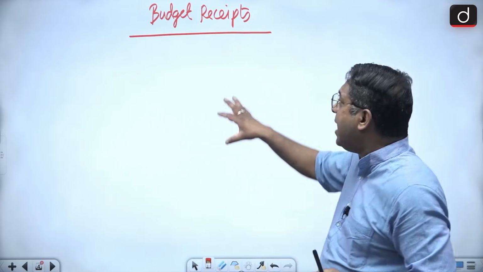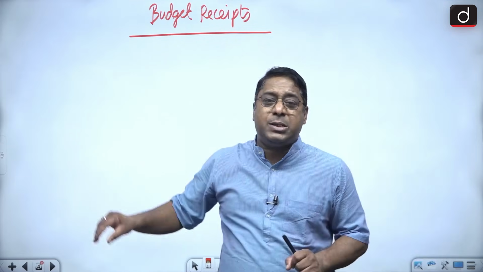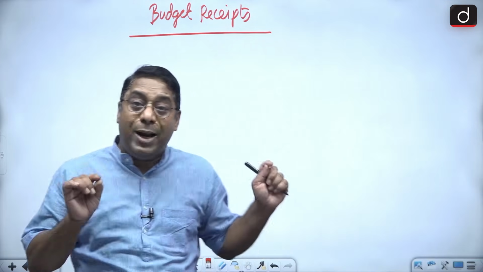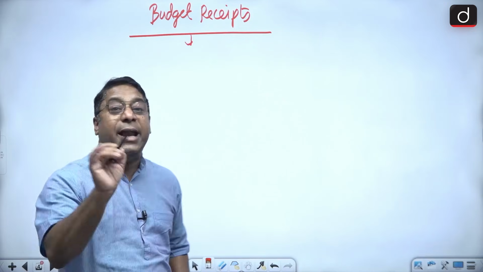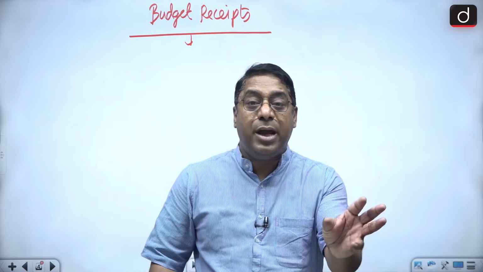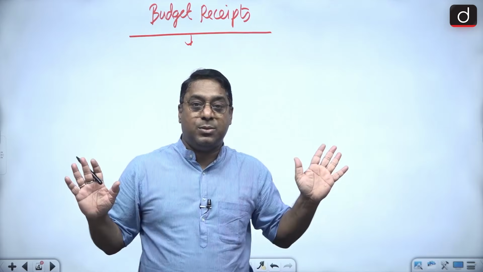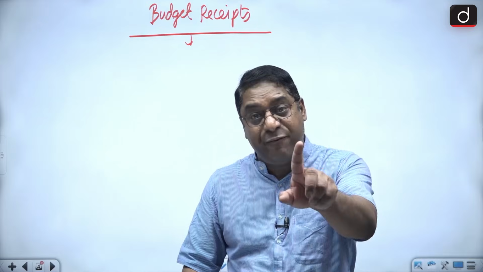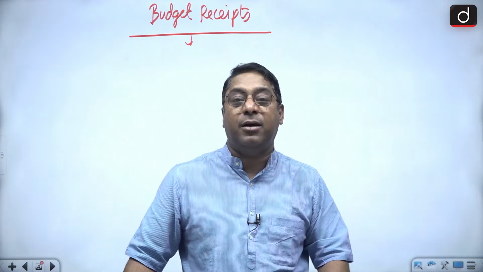Everywhere you will see that budget receipts are of two types: one is the revenue receipts and the other one is the capital receipts. I'm not going to do that. When I'm saying budget receipts, it is nothing else but the estimated receipts which the government is going to receive from various sources during the fiscal year.